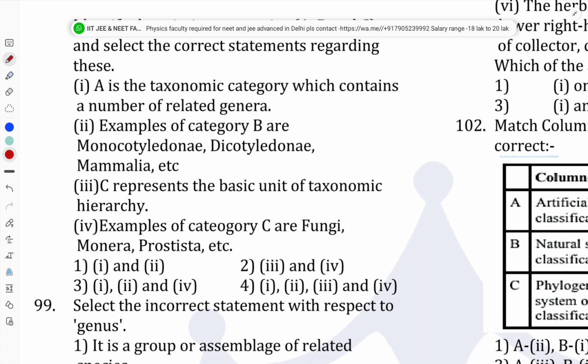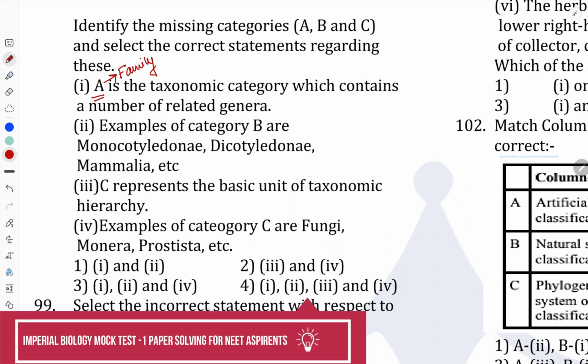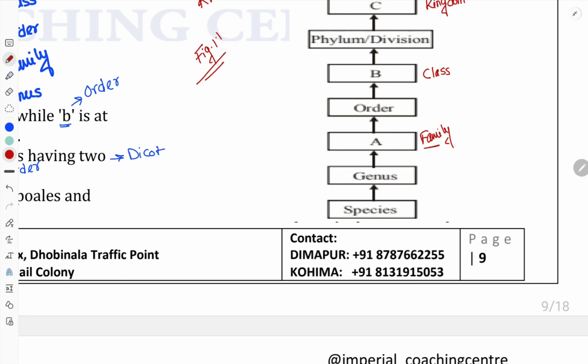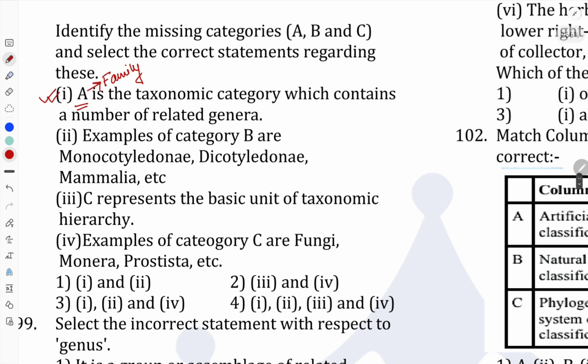The question asks to identify the missing categories A, B, C and select the correct statement regarding this. So according to our chart, just to recall, A belongs to the family. The first statement is that A is the taxonomic category which contains a number of related genera. So obviously if we check, the family has related genera. Clear? So family contains a number of related genera. So this option is correct.